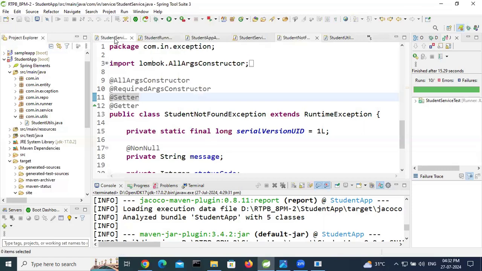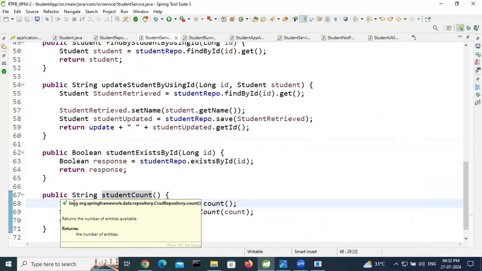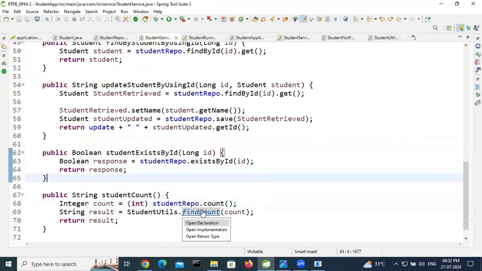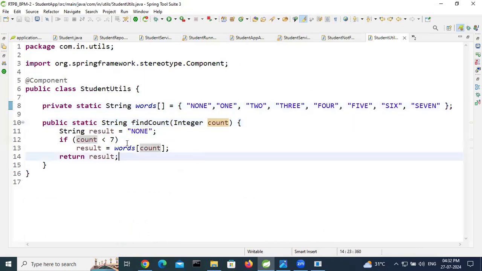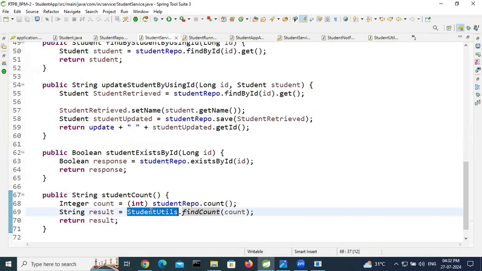Service logic. Here we are finding the student count. How many student records are there? That count I am converting into count. It will return long, I am converting into integer. This integer value I am passing to findCount. This findCount converts count to word format, and this word is returned. So findCount is a static method. So we are calling with class name dot method name. It will return the string. That string we are returning here.